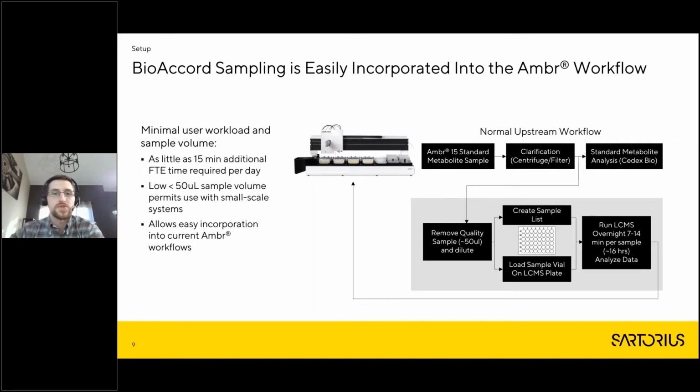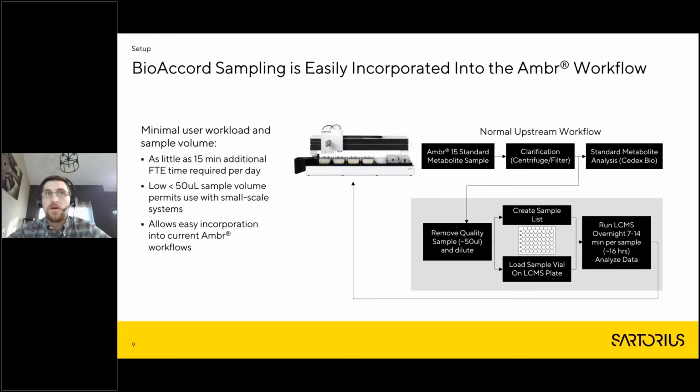That's what's normally done. In this case, we aliquoted off 50 microliters that then went into sample vials and into the BioAccord. Once they were in the BioAccord, they were run overnight, and then we were able to view that data the next day. The additional workload here is about 15 minutes on a full-time employee. So it's pretty minimal.